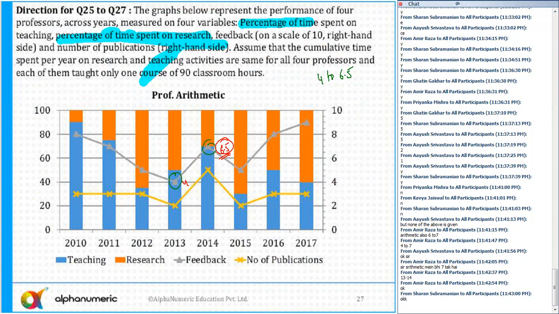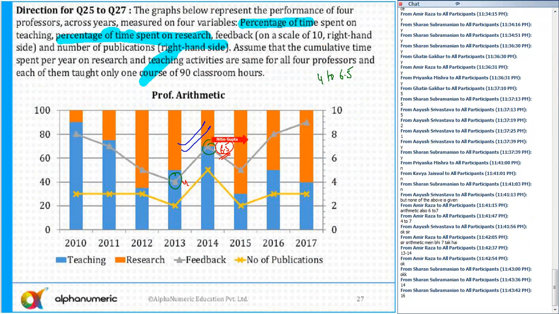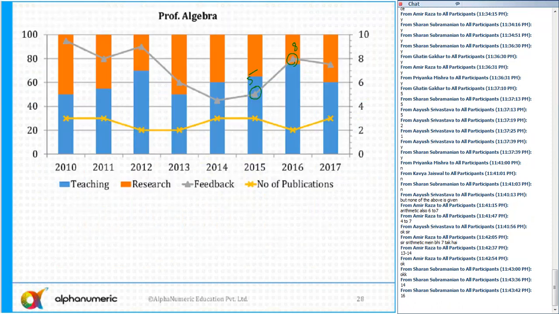This year, 2013 to 14, you can see research has decreased, but feedback has increased. Then further 15, 16 also. So 2 instances in case of arithmetic. Similarly, in case of algebra, how many such instances are there?